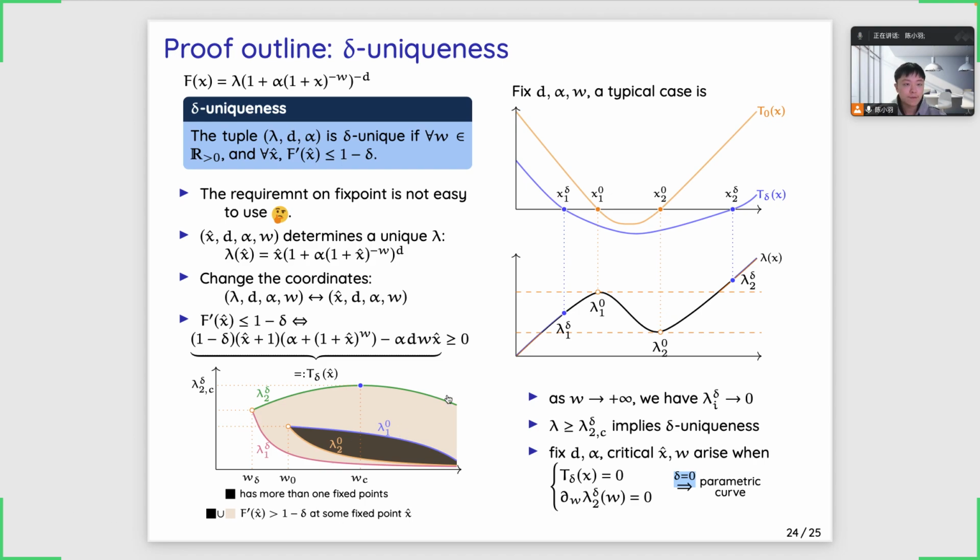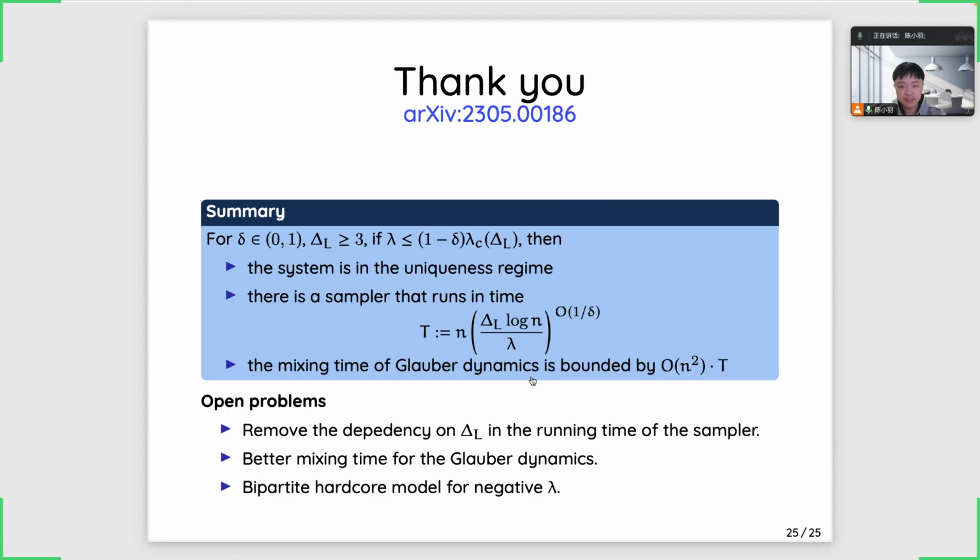Okay. And in the last page, there are some open problems related to this work, and we want to improve the running time of the sampling algorithm or the mixing time of the Glauber dynamics of this problem. And we also want to understand the bipartite hardcore model with negative lambda, since this is closely related to the Shearer bound for the Lovász local lemma. That's all. Thank you.